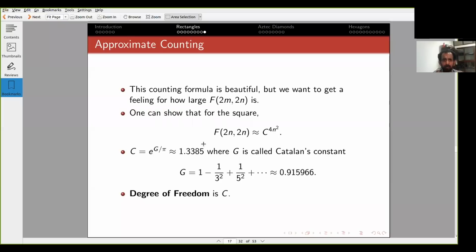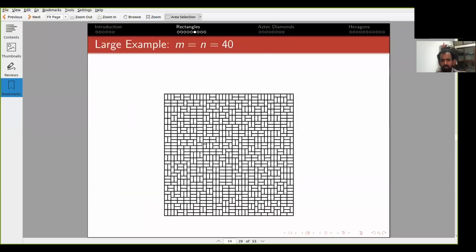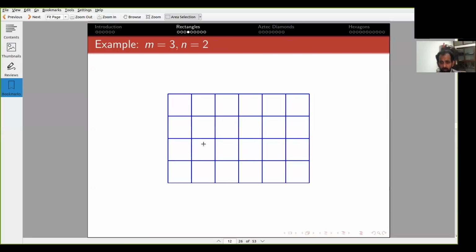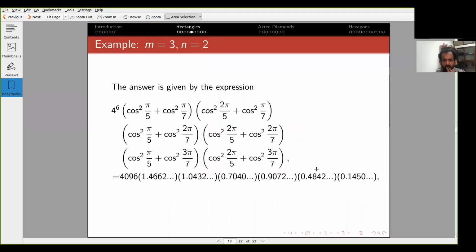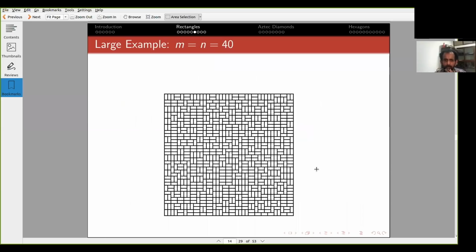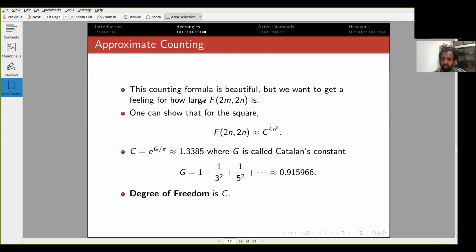So, as I showed you, this beautiful formula of Kasteleyn and Temperley-Fisher is very nice, but it's hard to do computations with it. Not that it's not pretty, but suppose I want to know roughly how many tilings there are. It's not easy to see from this formula. So one can look at how it grows with m and n.